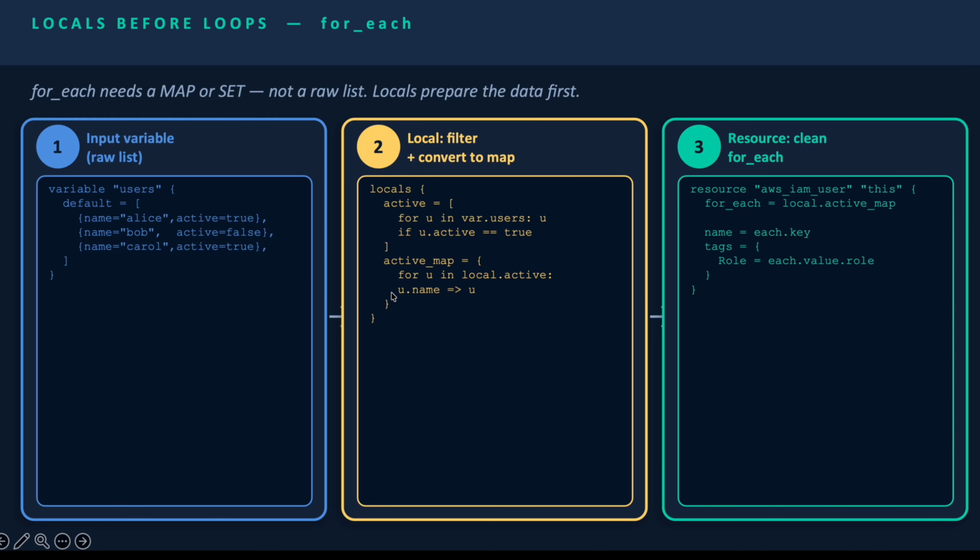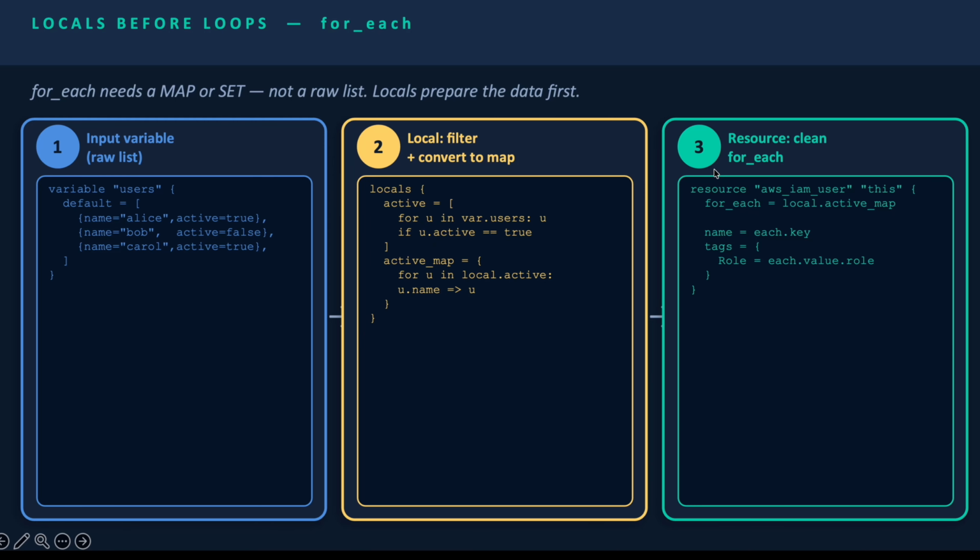So we have to change it into a map. We got the list, that is active_map: name equals Alice, active true, and name equals Carol, active true. So we got the list with the active users. Next we have to convert it into a map. So here, into the active map, we are converting it into a map. This square bracket changes into curly braces. I will show you in the demo itself.